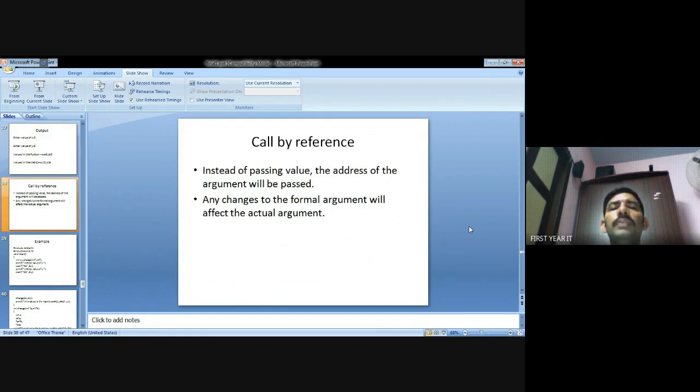Call by reference means the passing value and the address value both are interchanged. That is call by reference. Call by reference means value plus reference both are interchanged. Address of the value means whenever a variable name is assigned a value, that value will be stored in a memory location. In the memory location, you put the address value. That value will be interchanged. That is called call by reference.